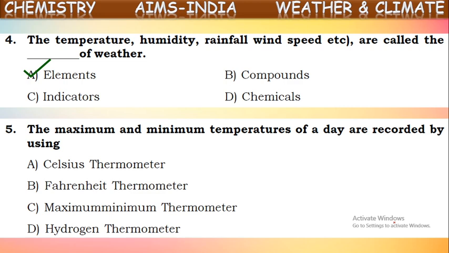And when the temperature is cool, the alcohol present in the bulb in the left side will be contracted again. Again, the mercury column will be raised in the left side. Then again, it's recorded. That gives the minimum temperature of that place. In this way, maximum and minimum temperatures of a place are recorded by using the instrument called maximum minimum thermometer. Okay, it is called MMT in simple form. In the expanded form, it is maximum minimum thermometer.